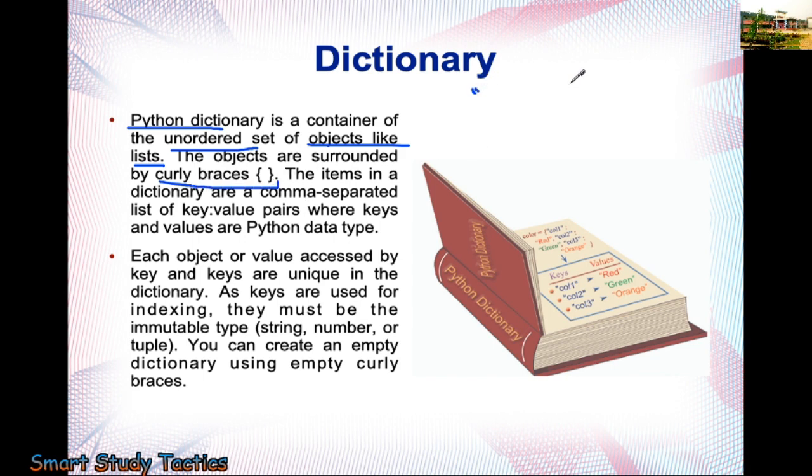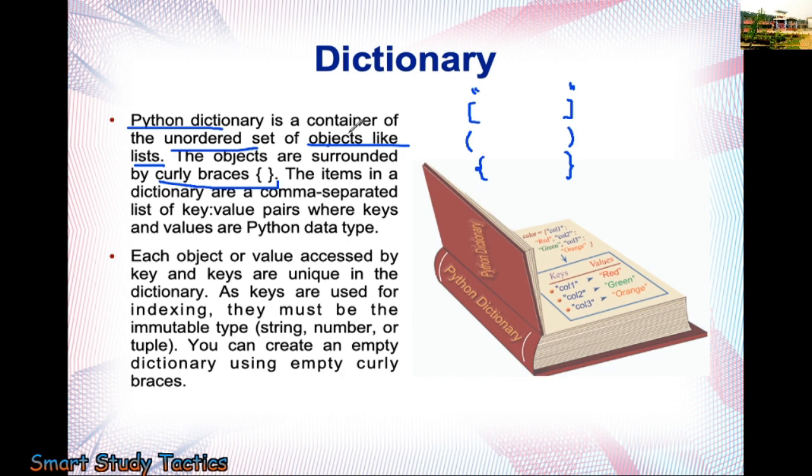We have used two quotes to put a string, square brackets to use the list, and round brackets to put the tuple. Now we have curly brackets to show the dictionary. So every bracket has its different meaning in Python. Make sure you remember the brackets also.